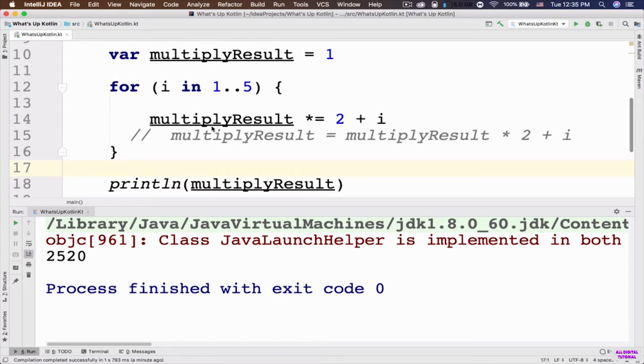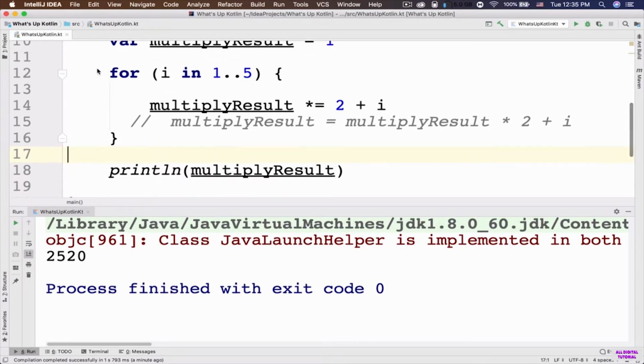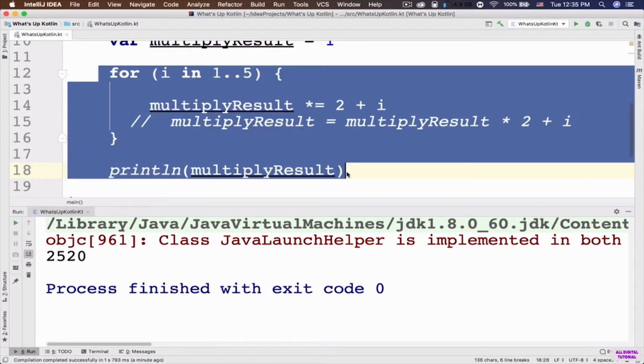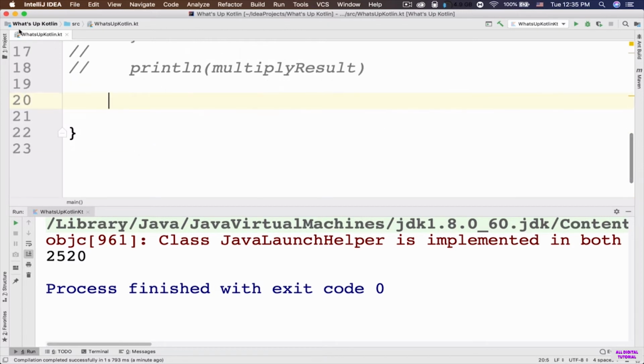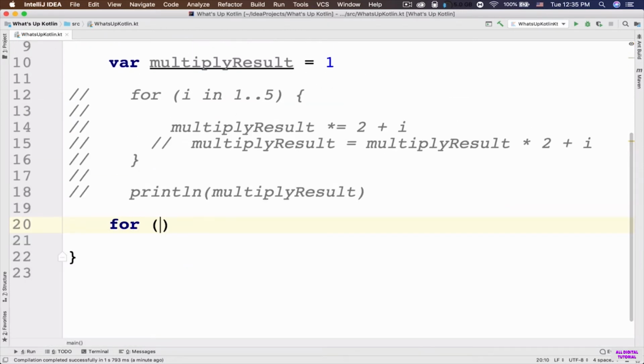So what happens if I use a half open range? Let me comment out these lines of code here, and instead let's use a half open range. So here I can say for I in the range 1 until 5.